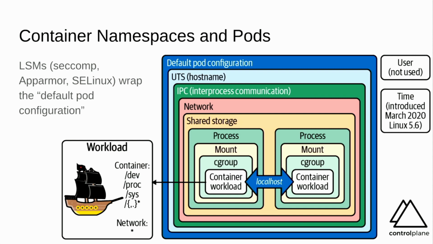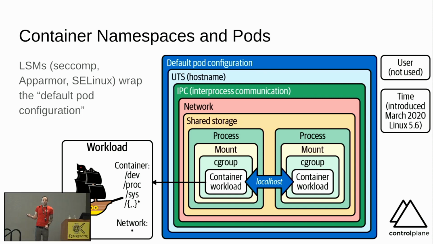Seccomp then is just system call blocking in the kernel. So once a system call gets into the kernel, if it's not on the allow list, it will get seg filtered and we won't get any more information in user space. So within this workload, we see the container's dev, proc, sys; they should be masked. The container runtime, if configured correctly, will lie about the contents of those directories because the kernel does not treat those as namespace containerized things.